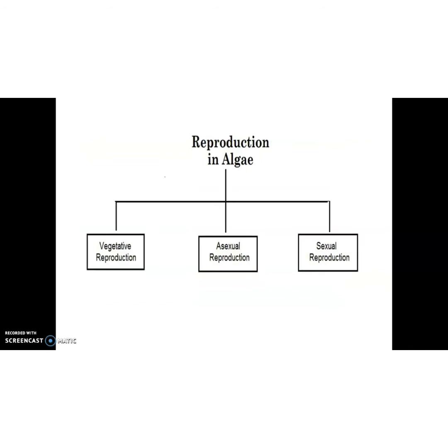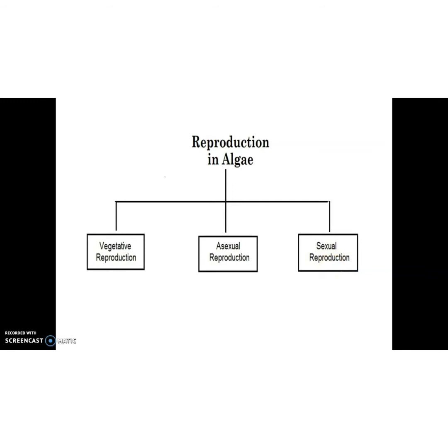Then about the reproduction in algae. Algae reproduce by vegetative method, asexual method and sexual method. Mainly in vegetative reproduction, they reproduce by fragmentation. Small fragments are formed from the plant body and each fragment will live as a new organism. Okay. In the asexual method, they produce spores, different types of spores. Then in sexual reproduction, they produce gametes.